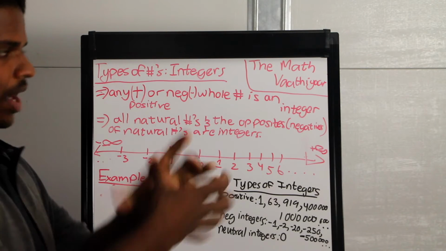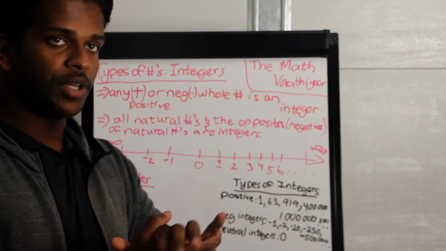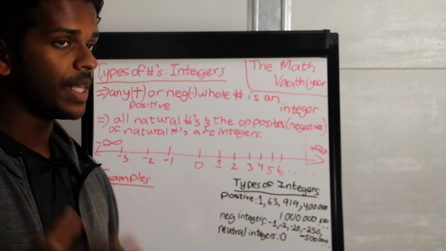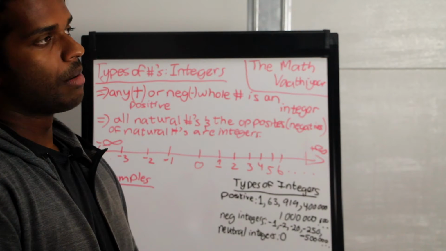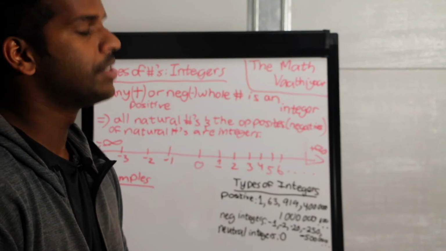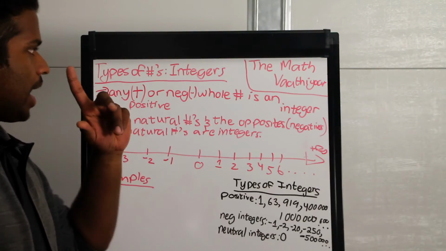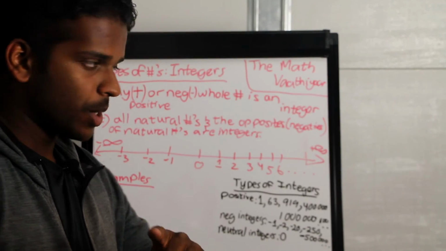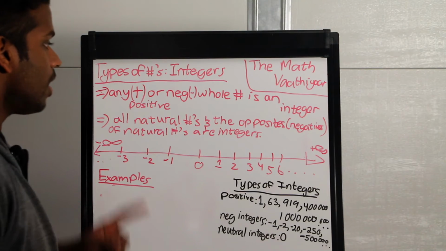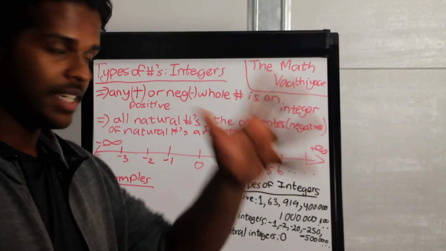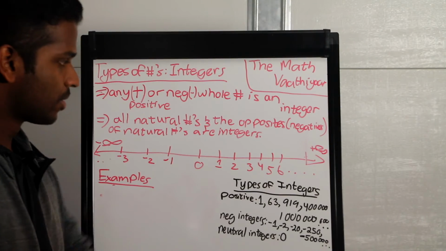Another way of describing integers, or the definition of an integer, or the criteria for determining whether a given number is an integer or not, is that integers include all natural numbers and the opposites, or the negatives, of natural numbers. So what do I mean by that?